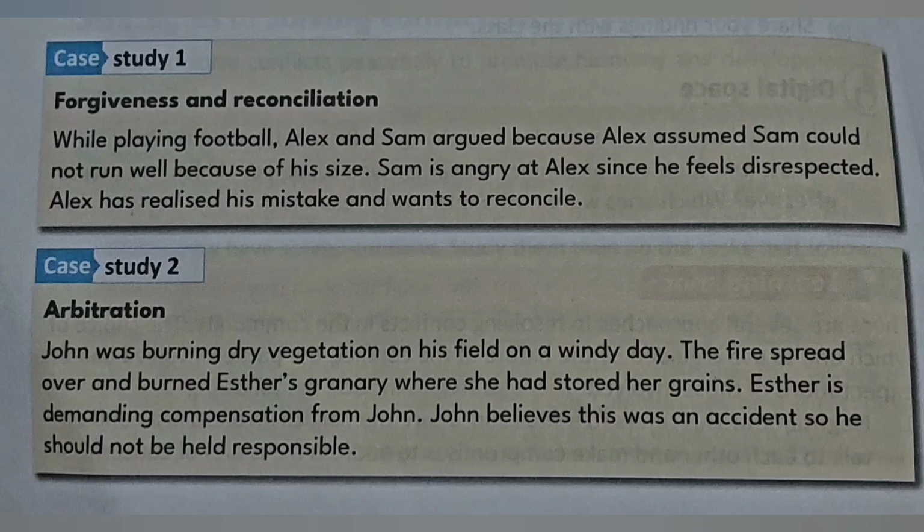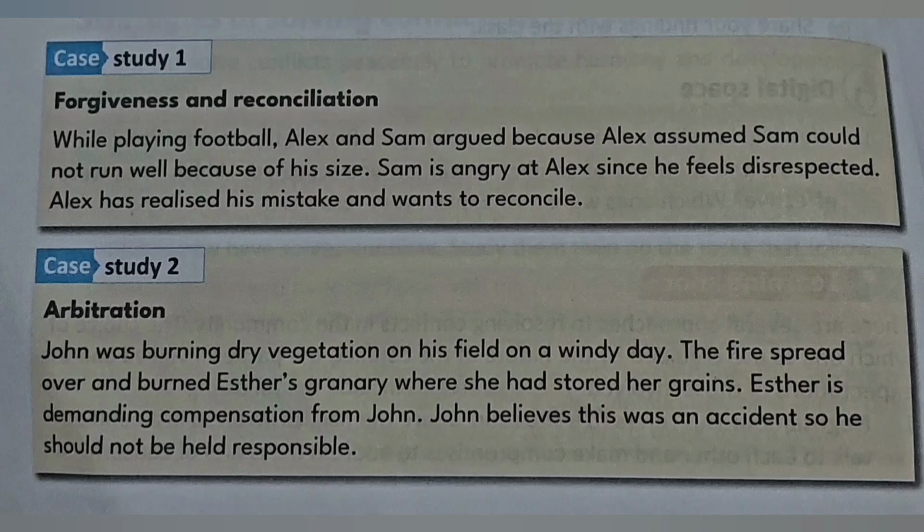So the solution is whereby Alex will go to Sam and tell Sam that he is sorry. He's going to say, I'm sorry. And then Sam is going to accept the apology. And then they are going to shake hands and be friends again. That is how you use reconciliation. Then we have case study 2, whereby we have John and his father.